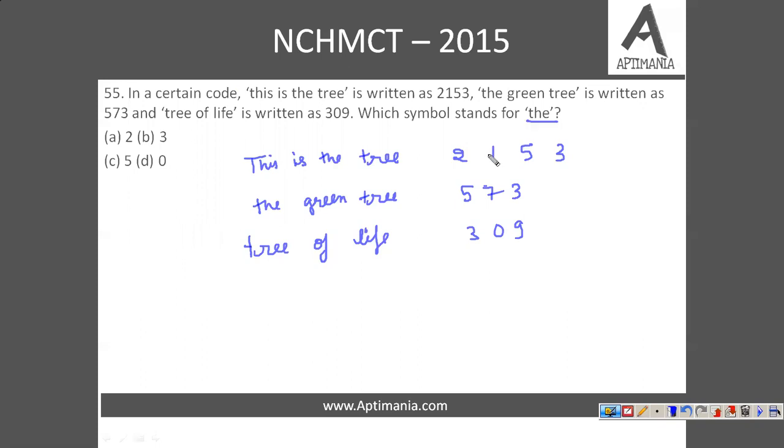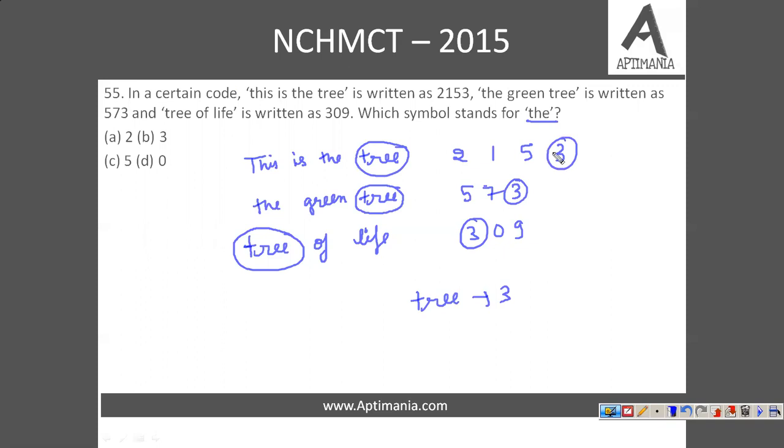Now see, first of all, tree is present in phase number 3, and tree is also present in phase number 2. So there must be some code of tree which must be present in both these codes. So 3 is the number which is present in both the codes. So from here we can say that the code of tree is 3. Here also the code of tree will be 3 only.